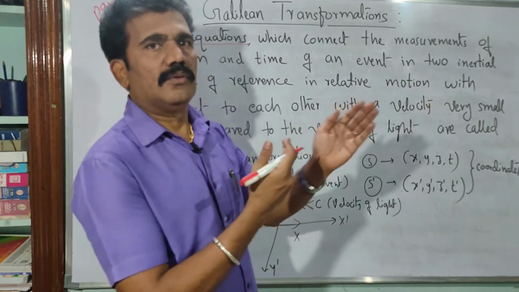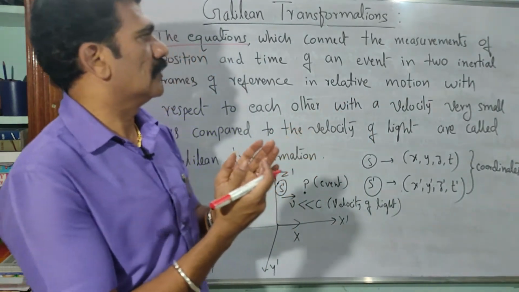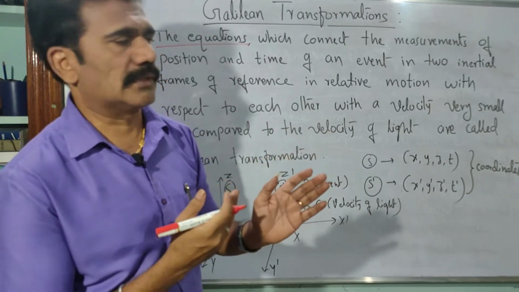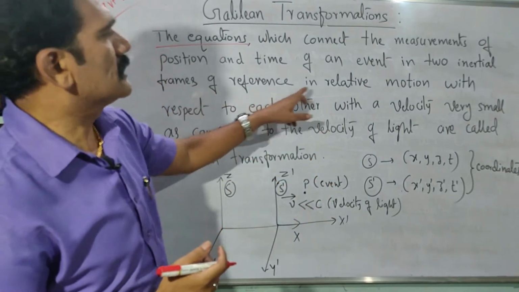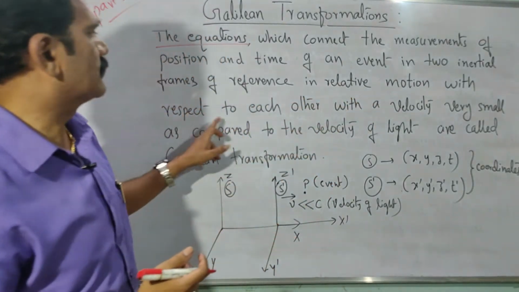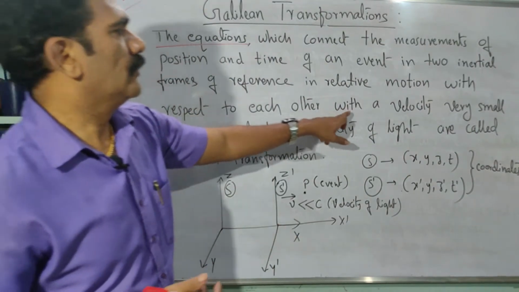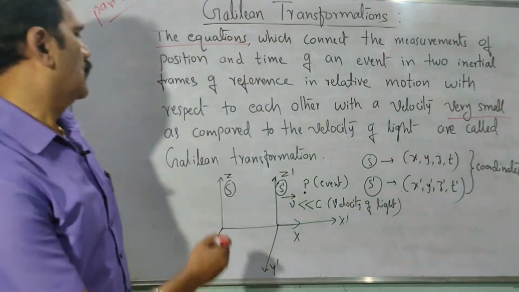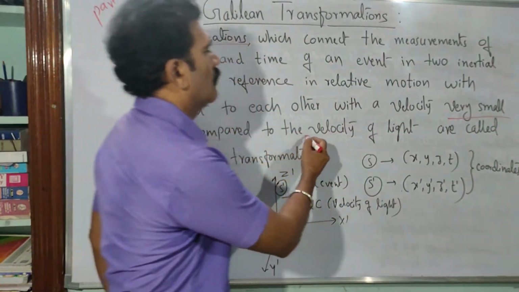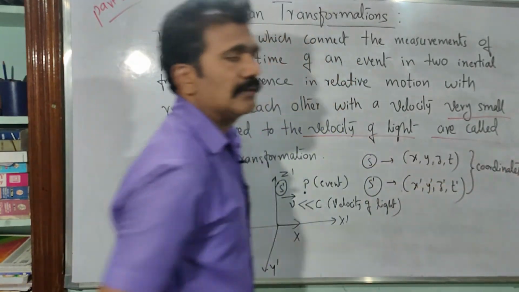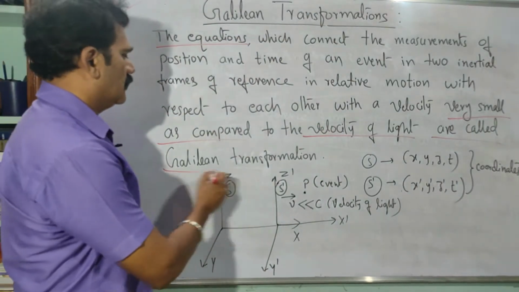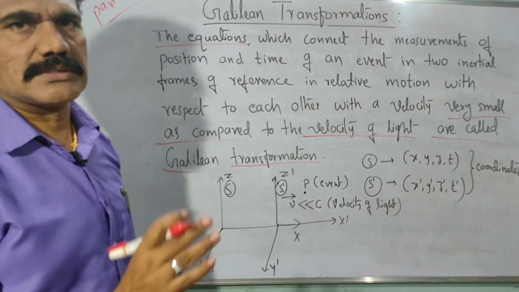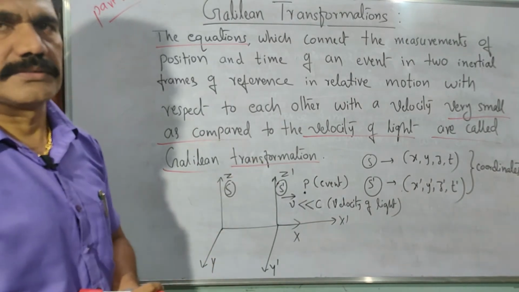That means one of the inertial frames is moving with respect to the other, which is called relative motion, with a velocity very small compared to the velocity of light. Then they are called the Galilean transformation equations, or Galilean transformations in general.